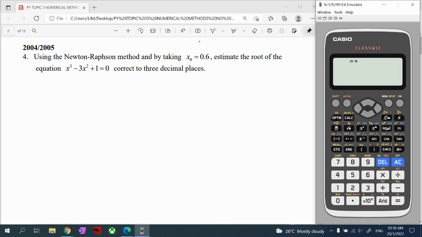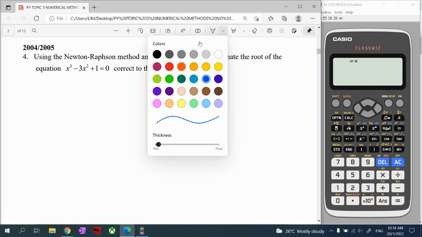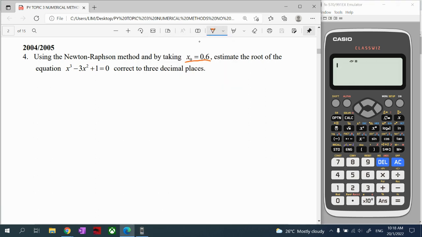So the initial value is 0.6. Then they are testing us on the Newton-Raphson method. Then they say find the estimate root, which means you have to find out what our x is, what's our solution for this equation, correct to 3 decimal places. So the final answer is 3 decimal places.